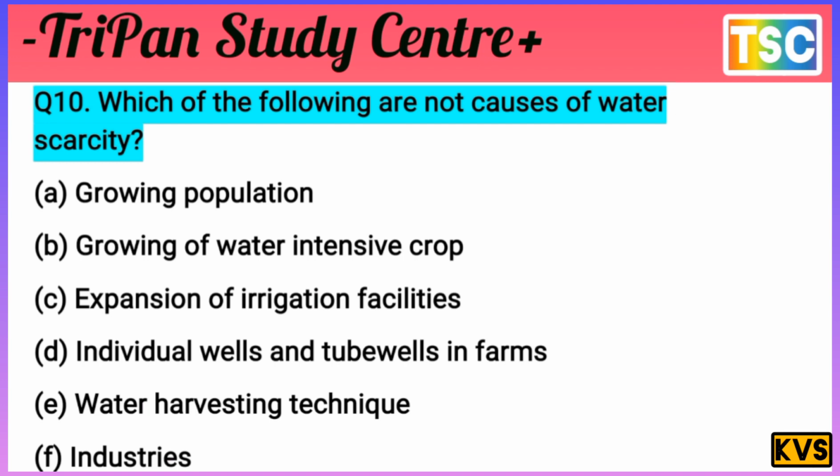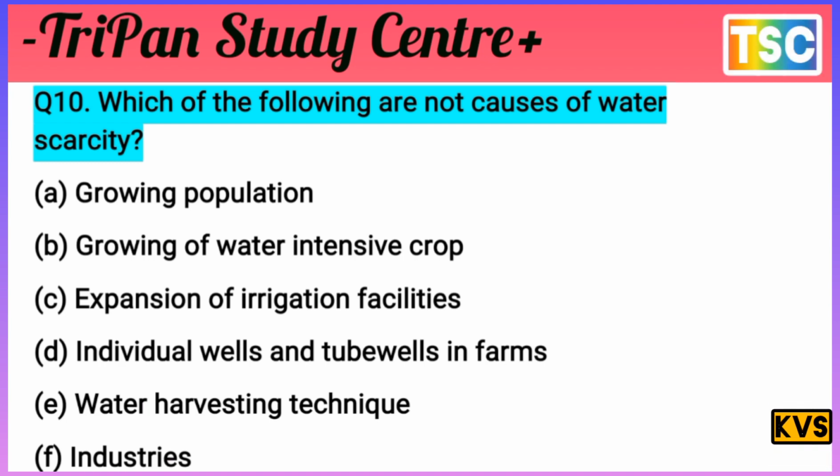Water scarcity is important, but the question asks for the non-causes. Growing population is causing it. Growing water intensive crops are causing it. Expansion of irrigation facilities is causing water scarcity. Individual wells and tube wells are also causing water scarcity. But water harvesting technique and industry are not causing water scarcity.